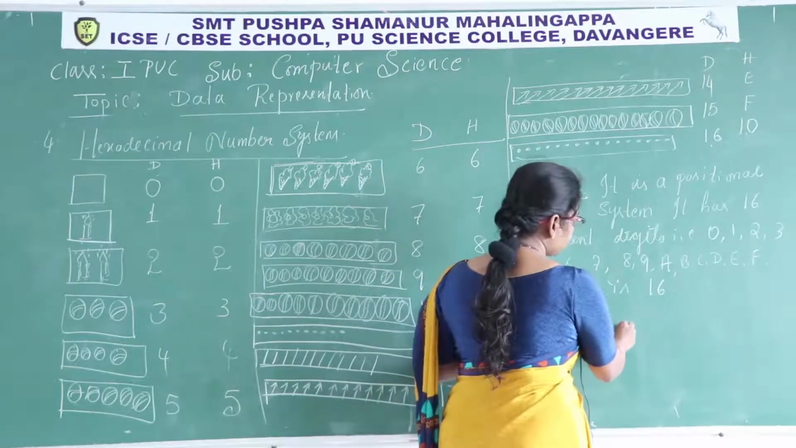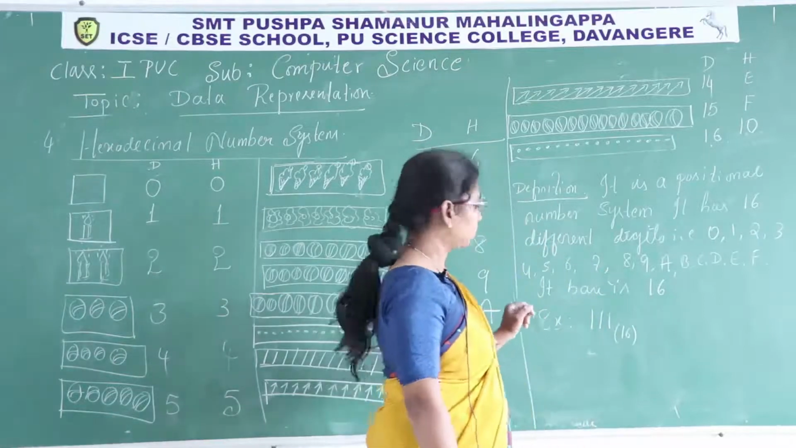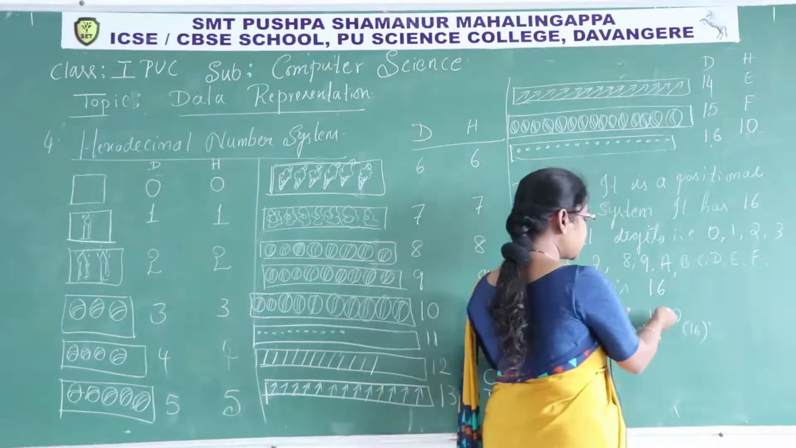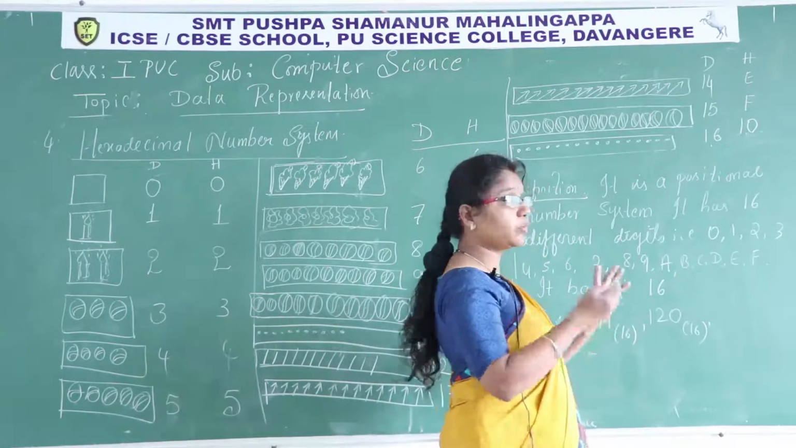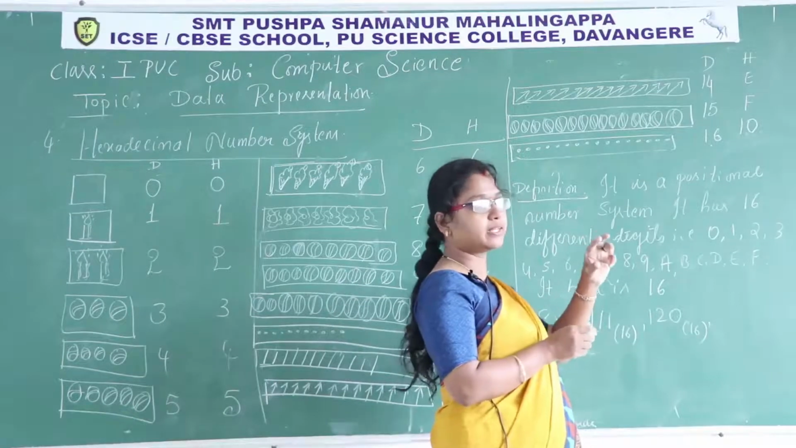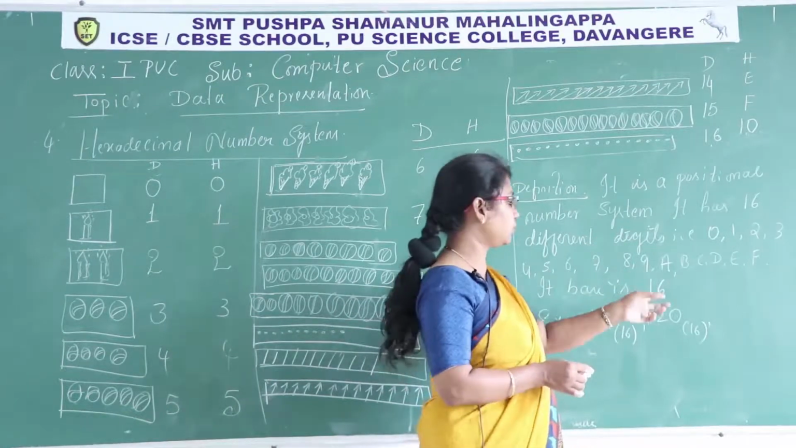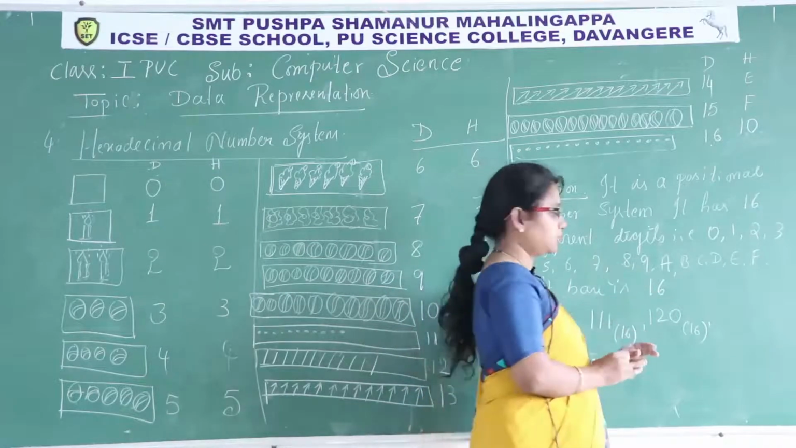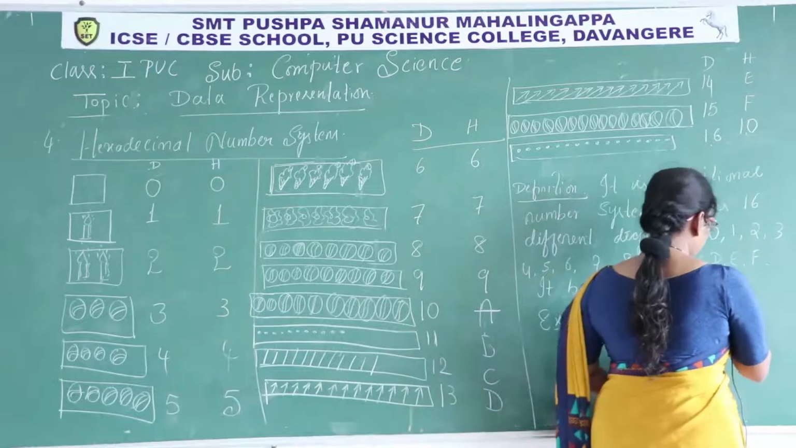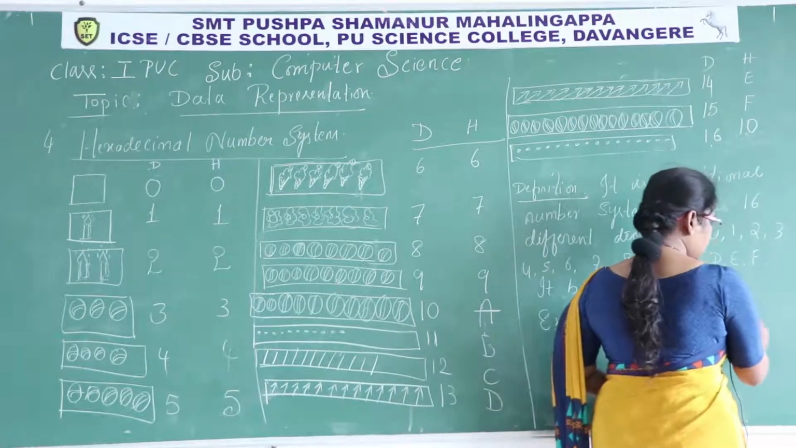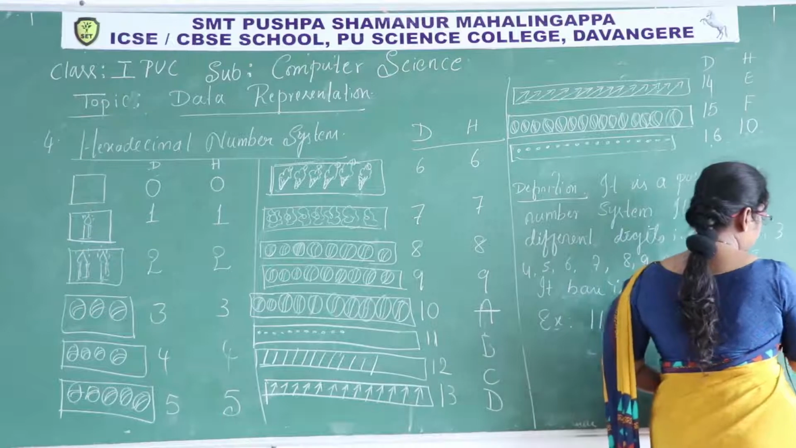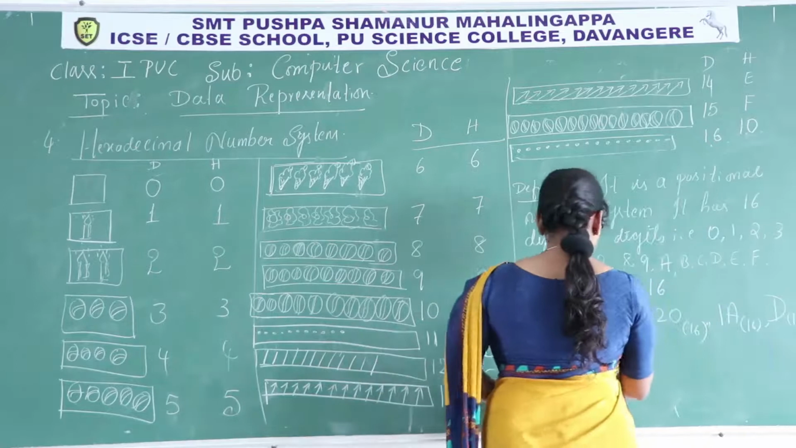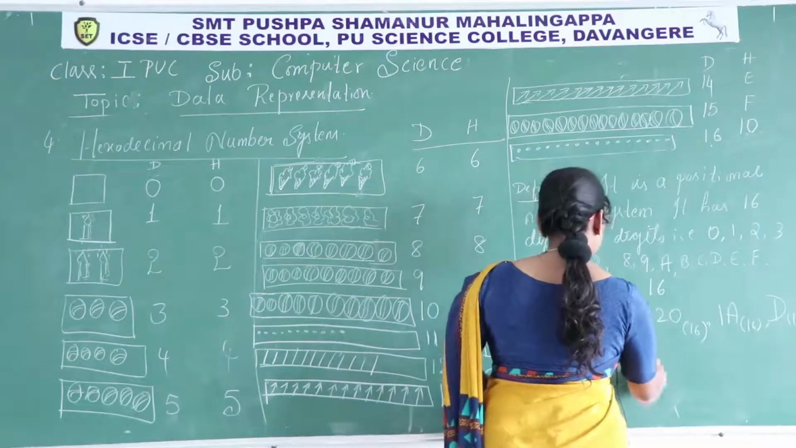Example: 1 1 1, base 16. 1 2 0, base 16. It represents some quantity, not 120. It is not the quantity 120, it is some other quantity. Later we shall come to know what quantity 120 in hexadecimal represents. Next, 1A, base 16. D, base 16. Face, F, A, C, E, base 16.